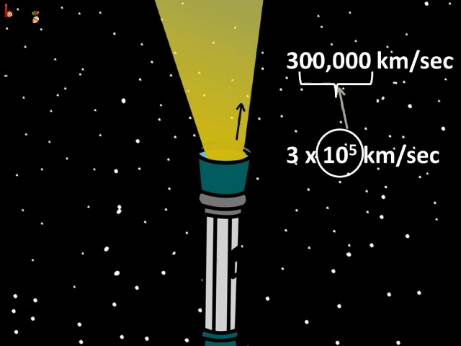For example, light travels 3 lakh kilometers per second in a vacuum. We can write 300,000 as 3 into 10 to the power 5. So, we multiply 3 with 10 five times, and thus we get 5 zeros after 3 to make it 3 lakh kilometers.